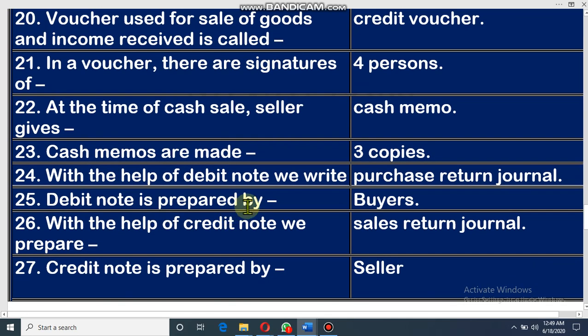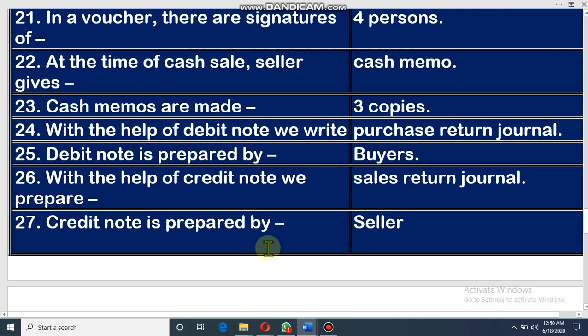With the help of debit note, we write purchase return journal, and debit note is prepared by buyers. That means the buyer of the organization prepares the debit note. With the help of credit note, we prepare sales return journal, and credit note is prepared by the seller.